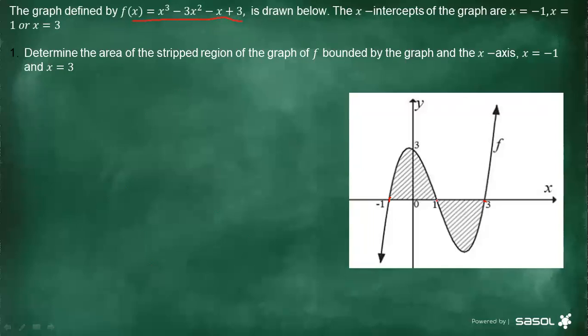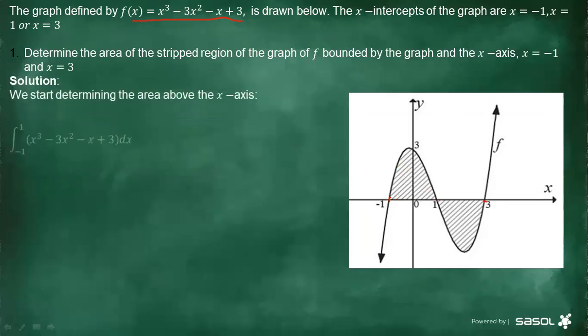So we are first going to start calculating the area of the shaded part above the x-axis from -1 to 1, right? Then you write the integral sign with -1 as the lower limit and 1 as the upper limit.